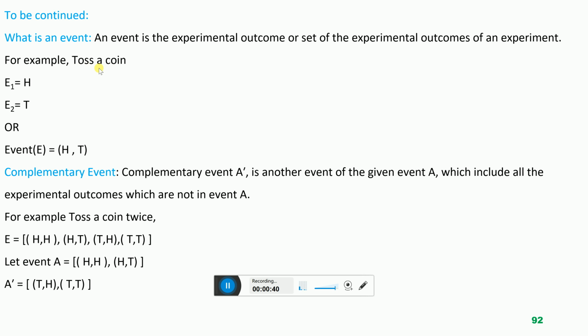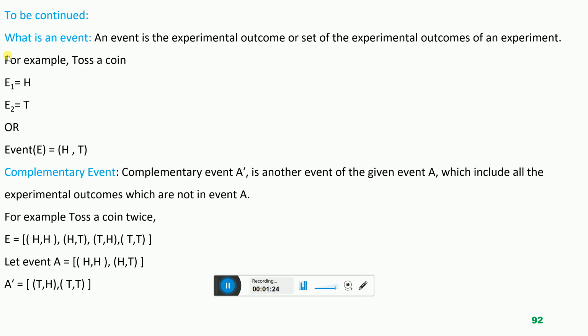Like for example, toss a coin. This is the experiment. So toss a coin carries two outcomes. Sample space is head and tail. There will be head on the up face of the coin, or there will be tail on the up face of the coin. And now we are representing E1 as the first event, which is head, and E2 as the second event, which is tail. Means event is the experimental outcome of an experiment.